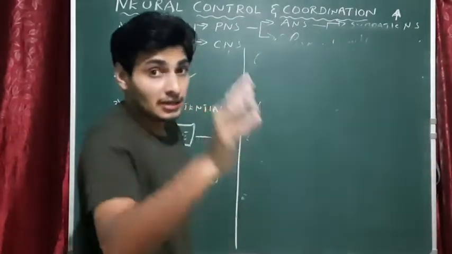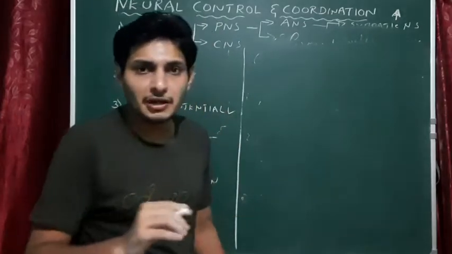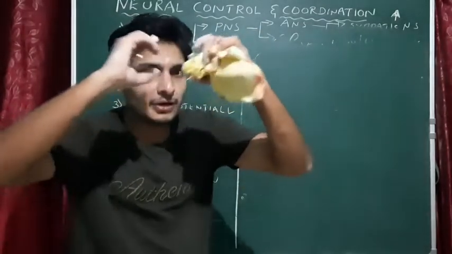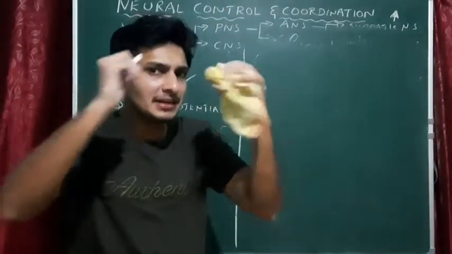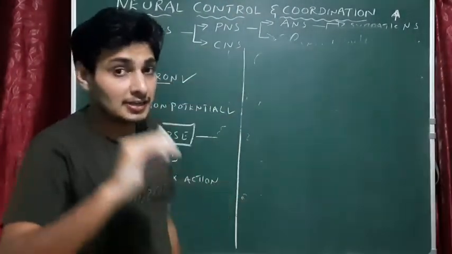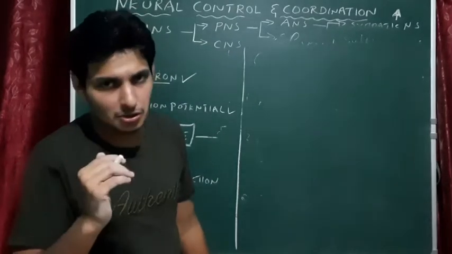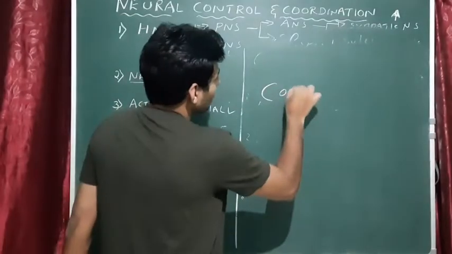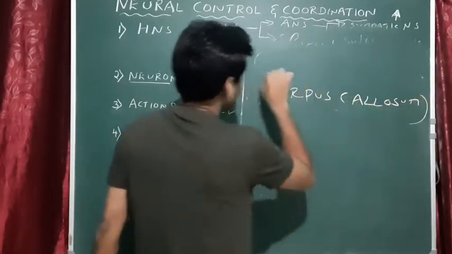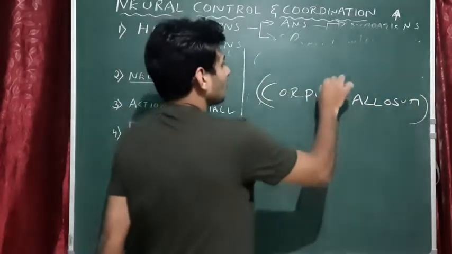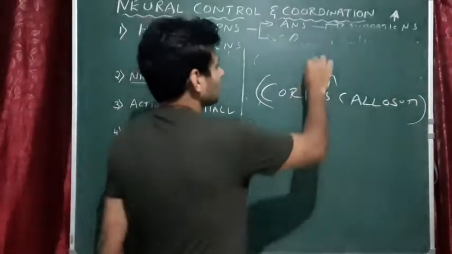You may get a question like, name the structure of the brain which connects the cerebral hemispheres. We can easily separate them, but at the center some tissue is there. It is made up of millions of neurons. Got it? That is called corpus callosum. Remember that corpus callosum connects or holds the two hemispheres. Note this point. Done.